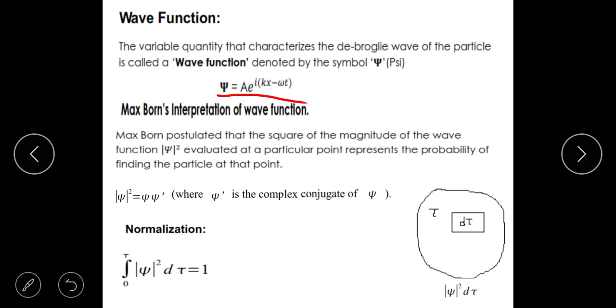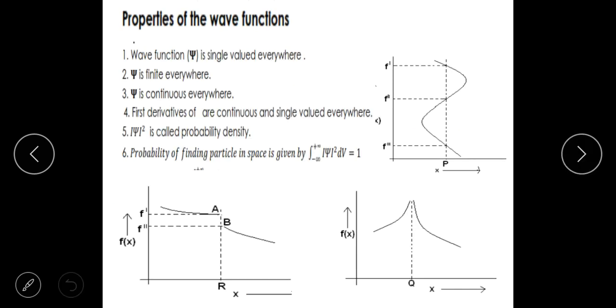Psi square, the wave function multiplied by its complex conjugate, gives the meaning of the probability of finding that particle. If you multiply psi square by d tau, this will give you the probability of finding the electron in this small volume d tau. What is normalization? Normalization is that if you integrate it over the whole space, you must get the combined probability equal to 1. What are the qualifications of the wave function?